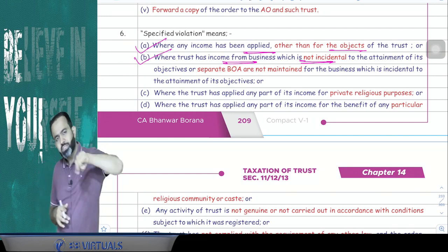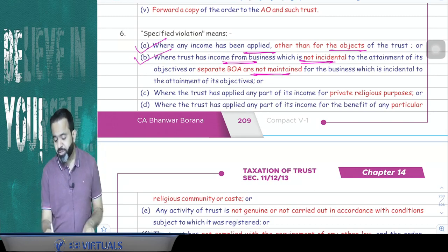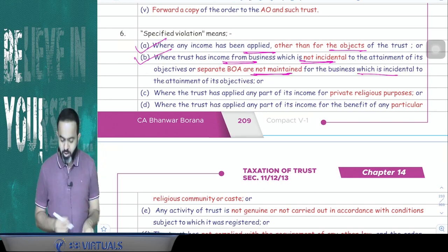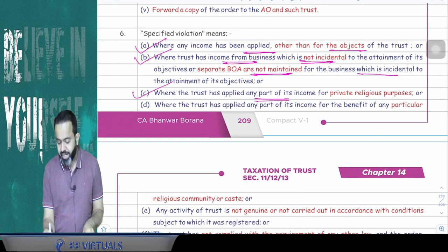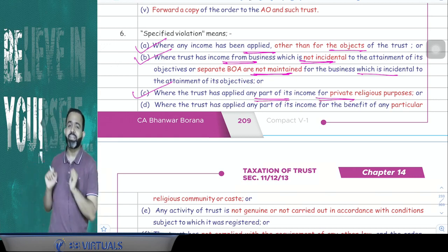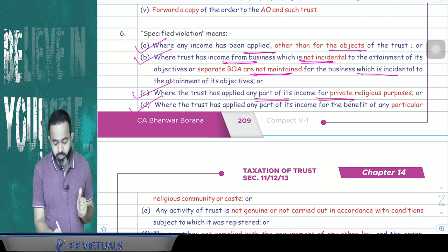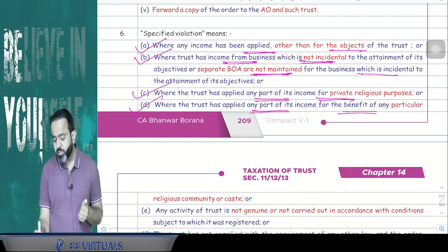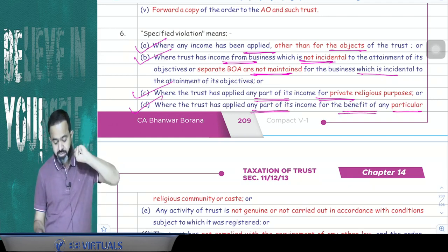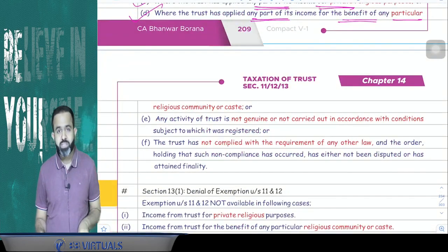Or suppose the trust is having a business that is incidental, but separate books of accounts are not maintained by the trust. Or where the trust has applied any part of income for a private religious purpose. Means the trust is having a private religious purpose, like only our family members will pray to God, that is called a private religious purpose trust. Or suppose the trust has applied any part of its income for the benefit of any particular caste or particular community or particular religion, then it will be treated as a specified violation.